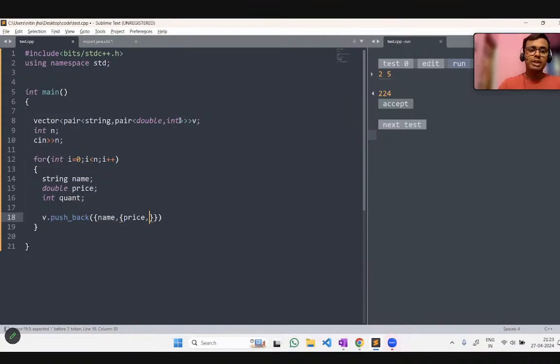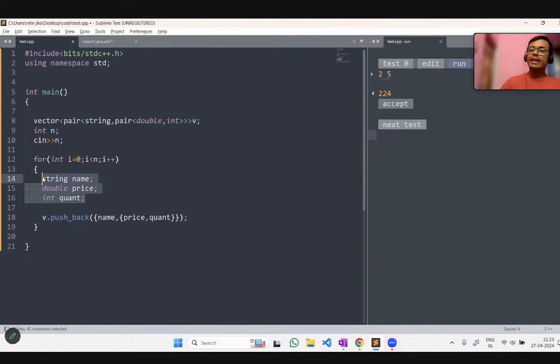And the next value would be the integer, and integer would be the quantity. Okay, so we have taken everything as input in a single line. Three different variables can be taken as input. In this way we can take three different data types together in a single input. Every time, till i is less than n, three different data types are taken as a single input. So in this way we can take input.